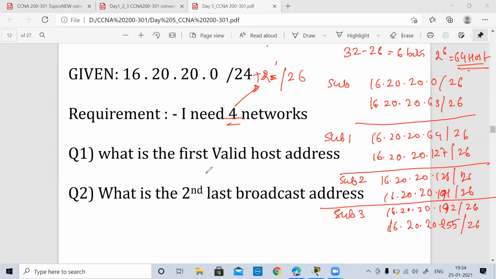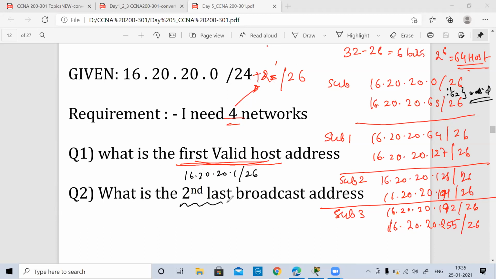So now they are asking us the first valid host address. Which one is going to be the first valid host address, guys? First valid host address. Yes, everyone. 16.20.20.1. Perfect. Dot 1 to dot 62 are the valid host addresses, and we are asked the first valid host address. So we can say 16.20.20.1 slash 26 is the first valid host address.